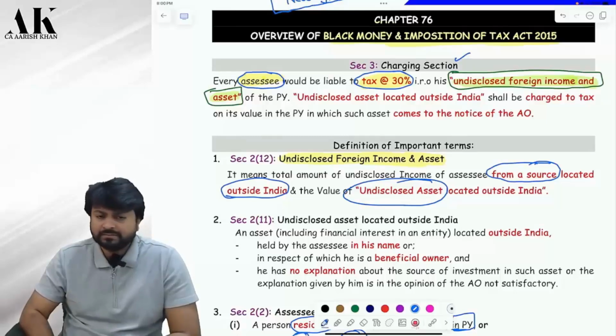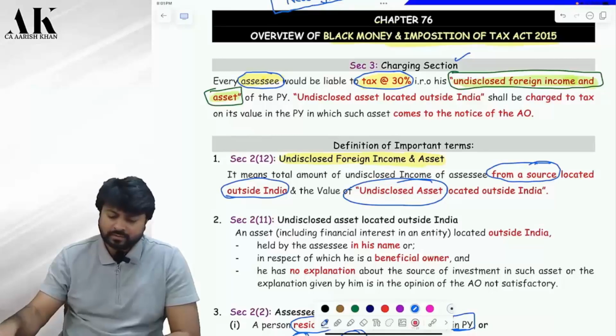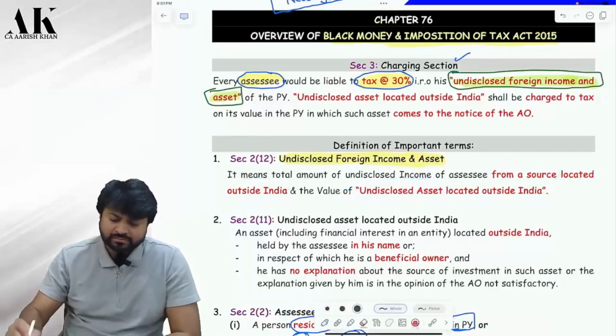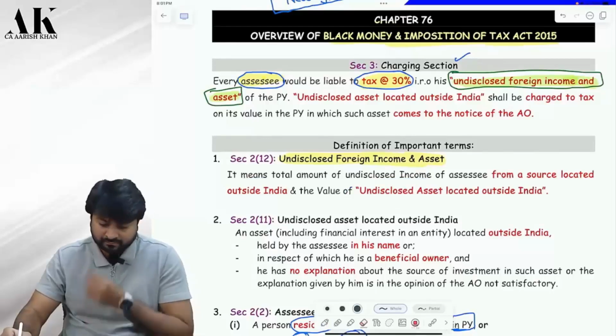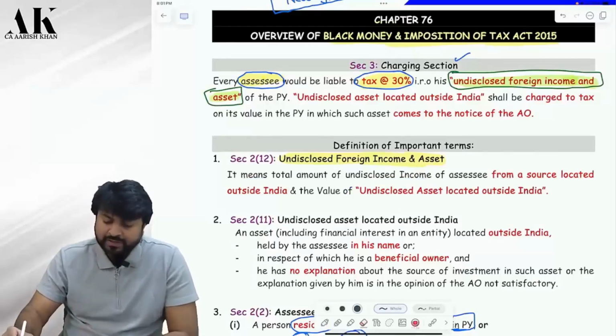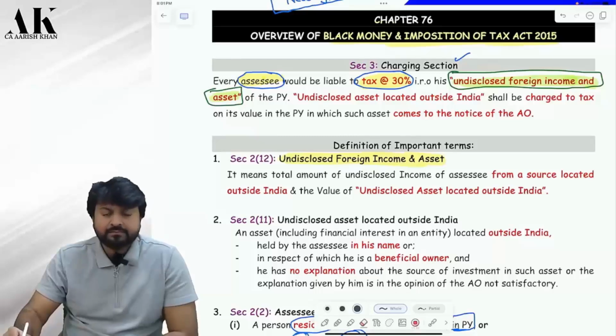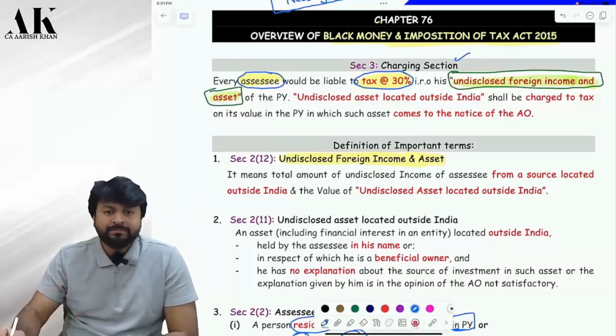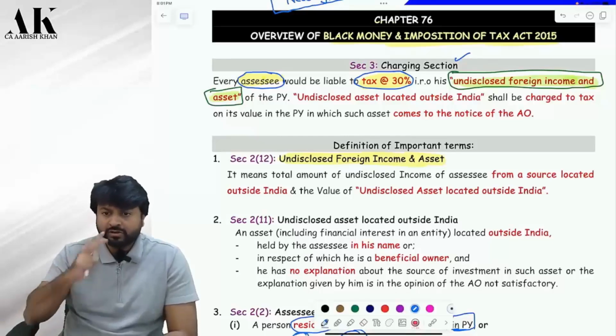So what do I mean by the phrase undisclosed? Undisclosed foreign income and undisclosed asset. There are two things on which the government is charging. The charge over here is on two items.